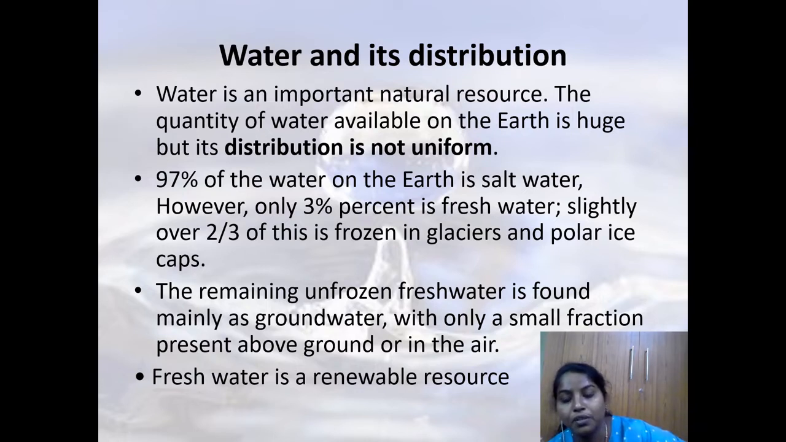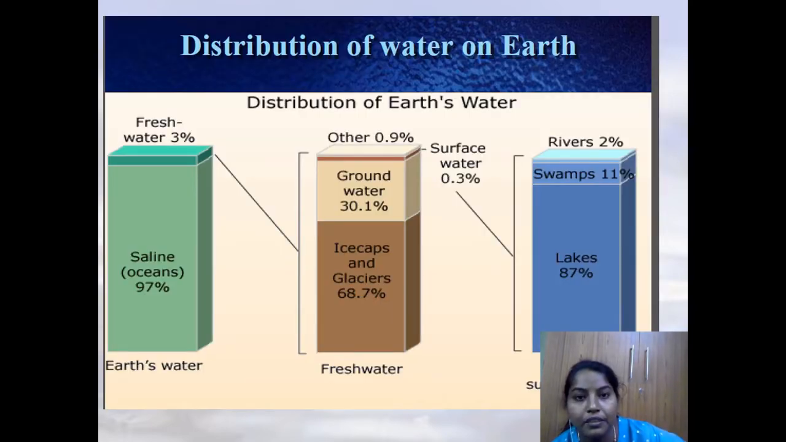That surface water, or fresh water, is a renewable resource. We all know that we get it through precipitation. Here we see a diagram which represents the distribution of water on Earth. 97% is saline and fresh water is 3%. Of this 3%, how much is in ice caps and glaciers? 68%, and 30% is in the form of groundwater, and the remaining is surface water, which is again distributed in lakes, swamps, and rivers.